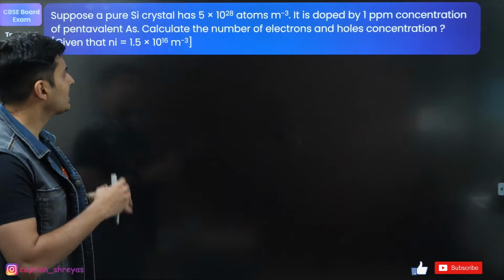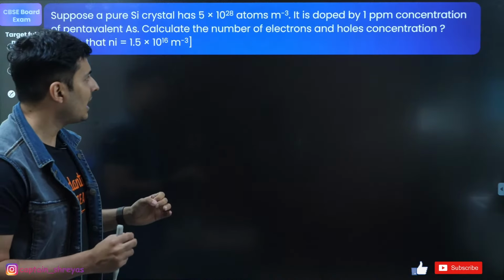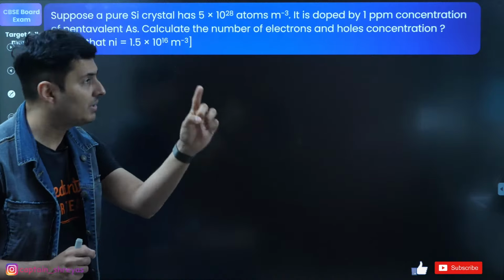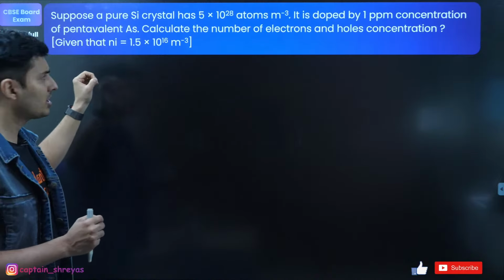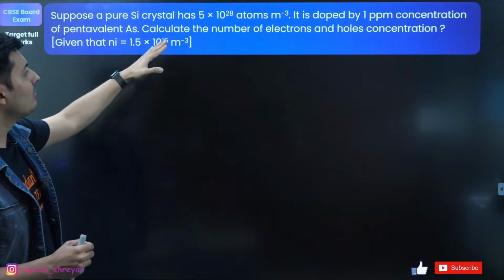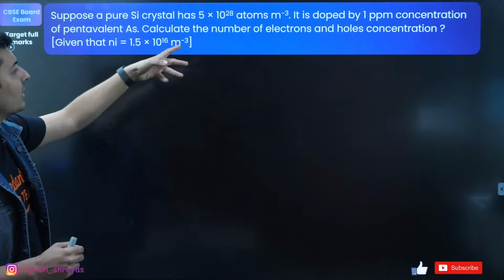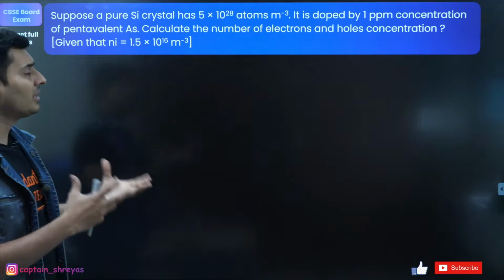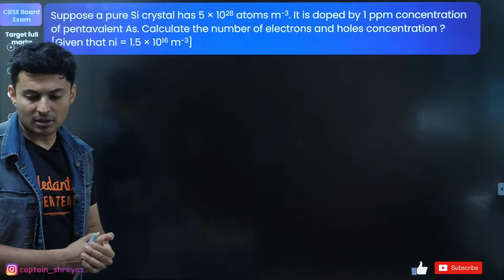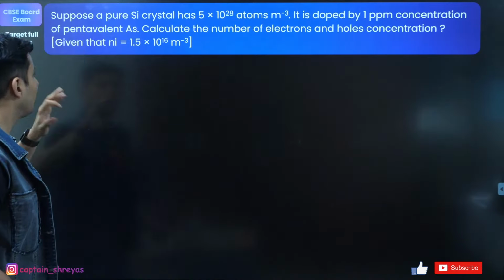Suppose you have a silicon crystal with these many atoms. It is doped 1 ppm, parts per million. You would have heard this term in chemistry also. And because of that pentavalent impurity, what do you think the electron concentration and the hole concentration are going to be? Okay, let's try to figure this out.